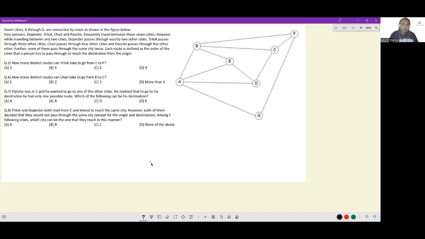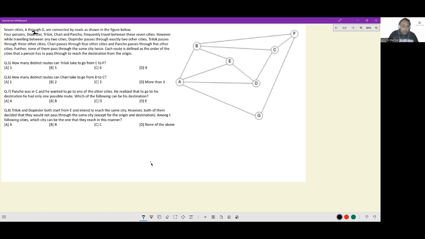Let's look at this set. 7 cities A through G are connected by roads as shown in the figure below. 4 persons, Dopinder, Trilok, Chari and Pancho, frequently travel between these 7 cities. However, while traveling between any 2 cities, Dopinder passes through exactly 2 cities.